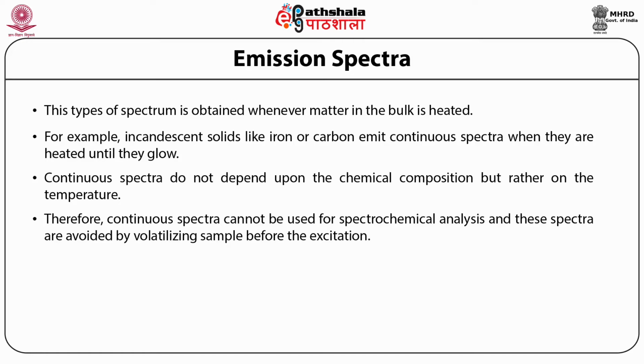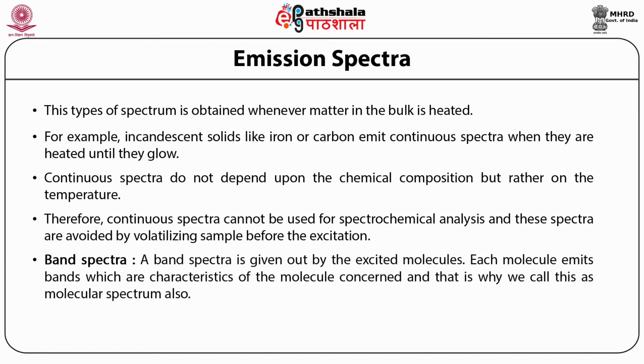The first is the band spectra. A band spectrum is given out by excited molecules. Each molecule emits bands which are characteristic of the molecule concerned, and that is why we also call this molecular spectrum.